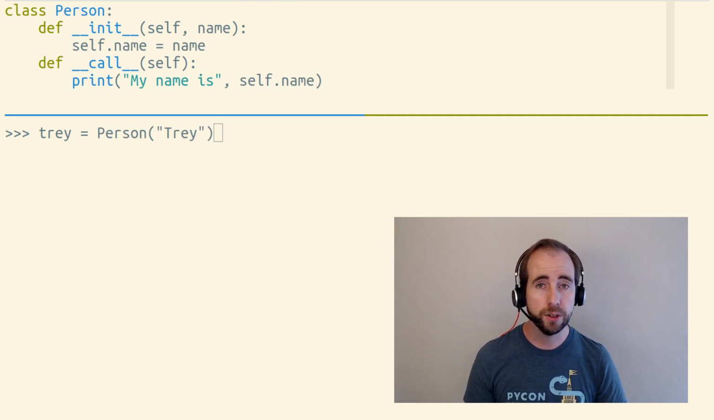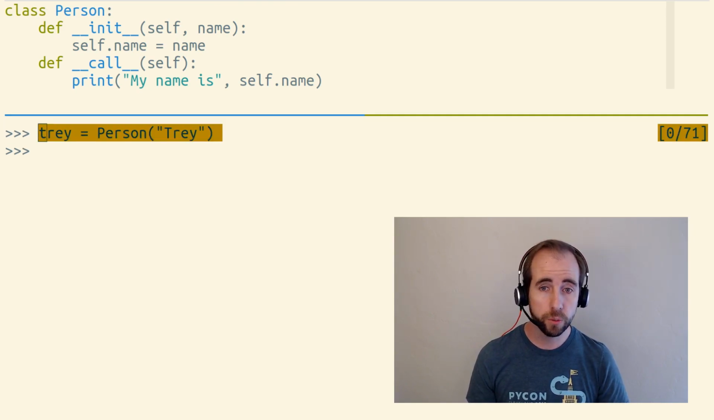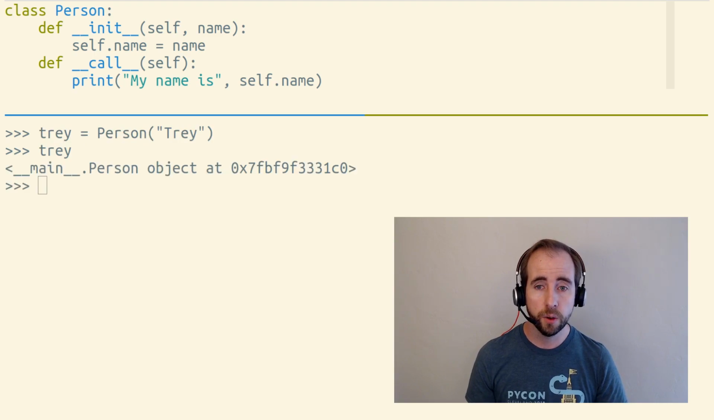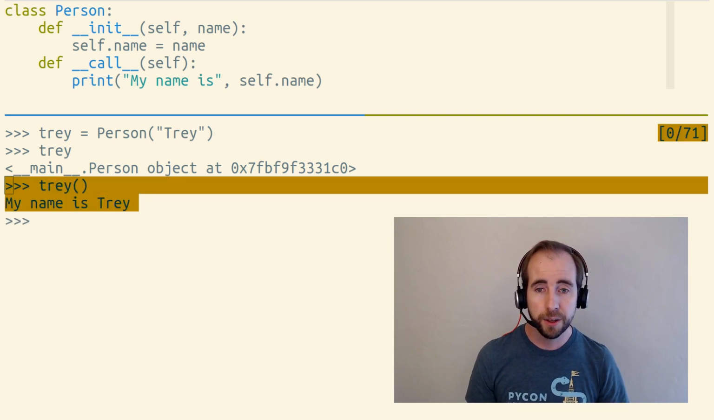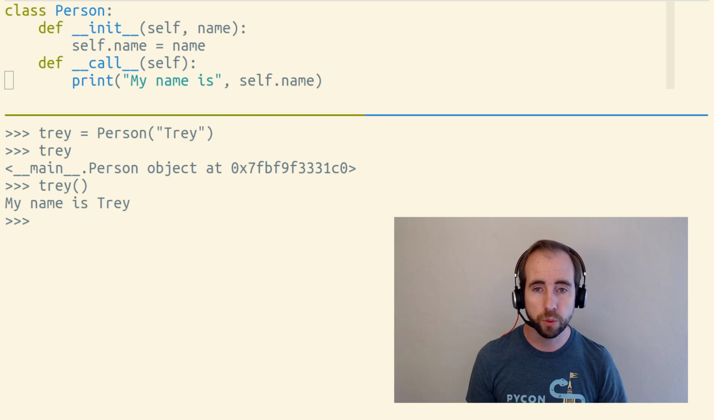So we have a class here called Person. When we call the Person class, we'll get back an instance of that class. We get back a Person object. Turns out we can actually also call this Person object by putting parentheses after it. The reason this works is because we've implemented a dunder call method on this class.